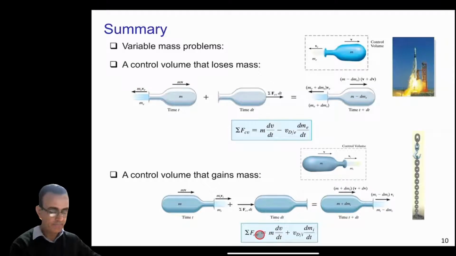The forces on the control volume equal m dv/dt, the mass times acceleration of the device, plus the relative velocity of the device with respect to the injected gases times dm_i/dt, the rate of change of the gas injected into the device.